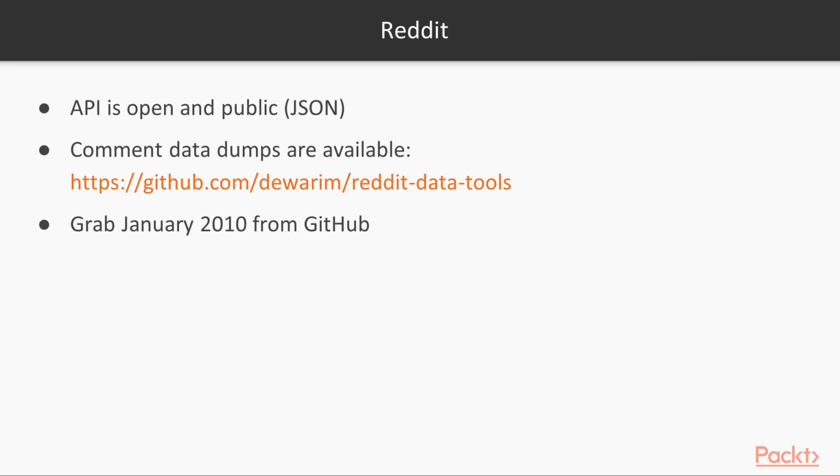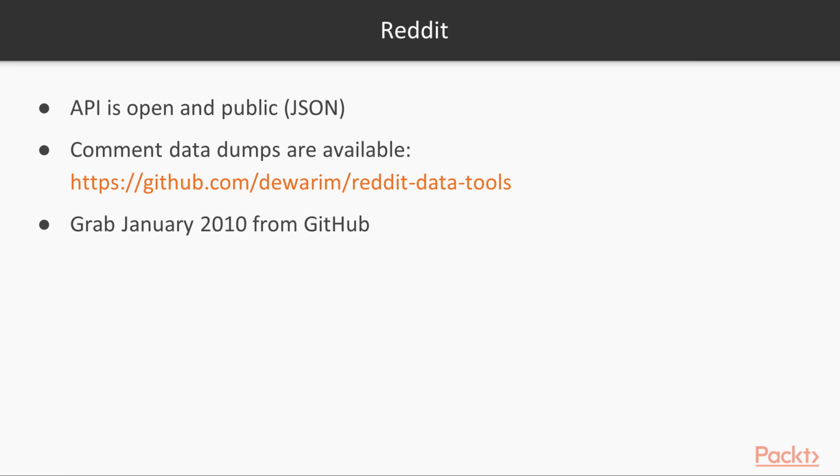Now, lots of people have done us a favor and gone ahead and grabbed huge tranches of data from Reddit, going back to 2005, in fact. So you can very easily find these reproduced in lots of different places. You can grab the data through a torrent, or you can go to this GitHub repository, and that will give you links to a year-by-year breakdown of the data.